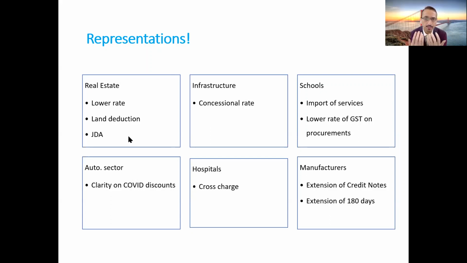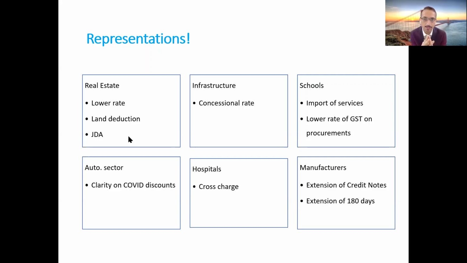Now what will happen after the Corona crisis goes away, when the GST authorities visit this hospital? One of the big concerns is whether the GST authorities will say that the head office is providing guidance to all the other hospitals, correct? And because of that, the main hospital, that is the Maharashtra hospital, should do a cross charge on all the 7 to 8 locations, and on that they should charge GST. And if GST is said to be applicable, as all of you are aware, the recipients are hospitals, so they would not be in a position to claim credit, and that will become a substantial cost to them. So in case you are a hospital, you can try to highlight this issue in the public domain. This could be of great relevance to you.